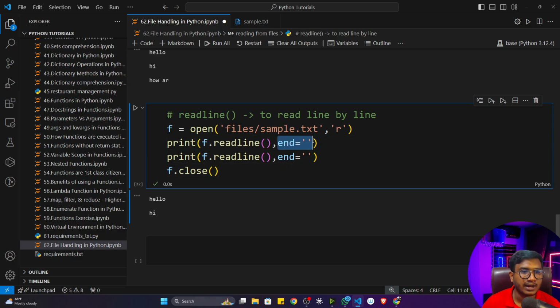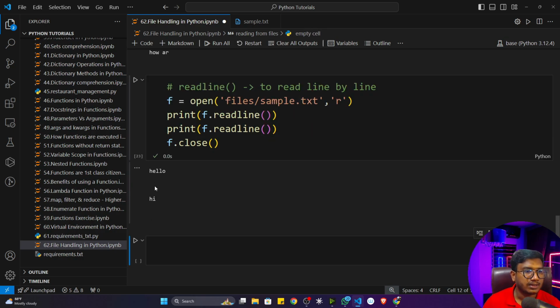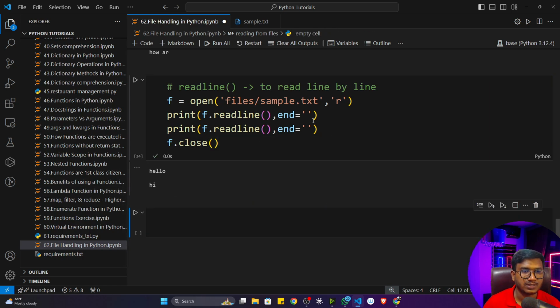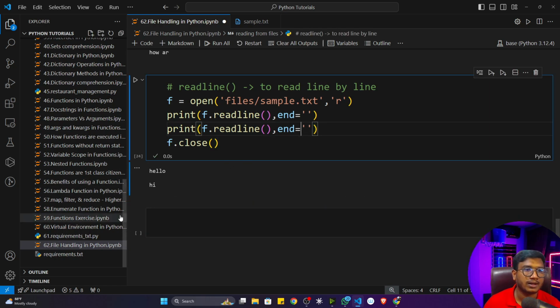And where I'm giving this end, see, if I'm not giving the end, what will happen? Let me show you. Now if I execute the program, there would be a very big space. You can see this big space. By default print gives you one \n, so I don't need this \n. That's why I'm mentioning end equal to empty. Now if I execute, there won't be any space. That's the use of the end parameter. I hope you got it.